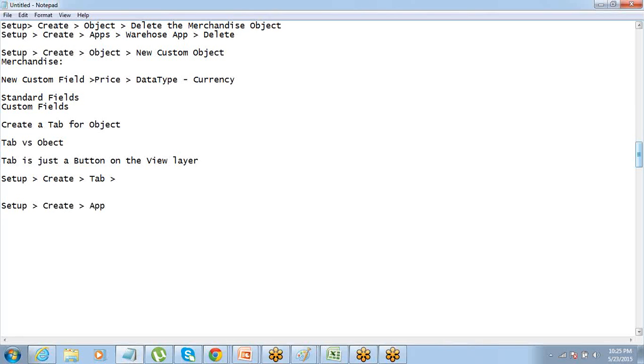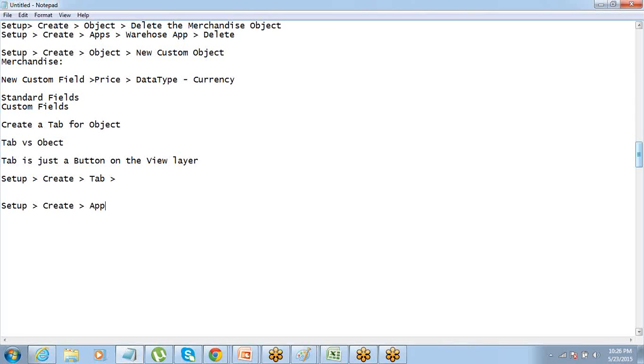So basically, these are all separate components. First of all, I've created the backend component. You can go either way, you could have created the app first and then the object and then the tab. Now I created the component for the backend database table first, then I created a tab for it, and now I'm creating the app. You just take the approach that sounds more suitable to you. In that app, I will put my tab, which can connect me to the object.